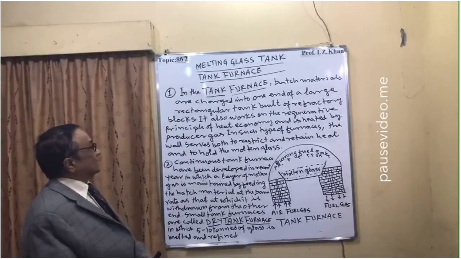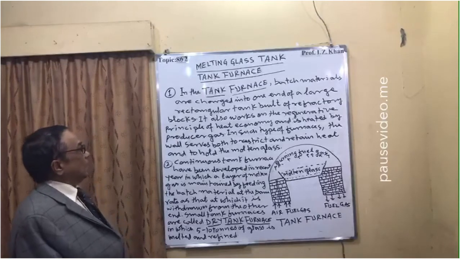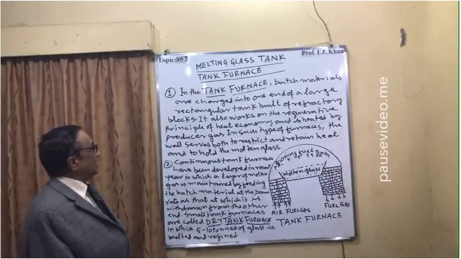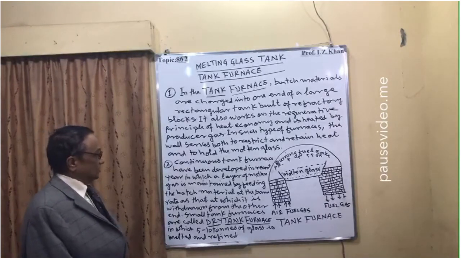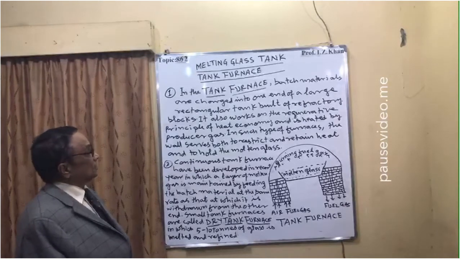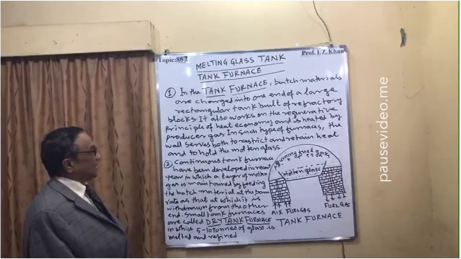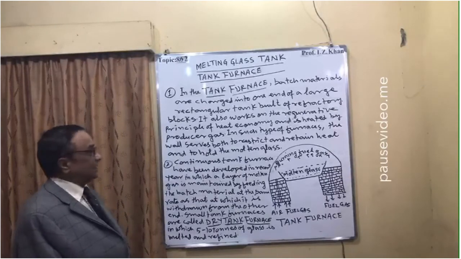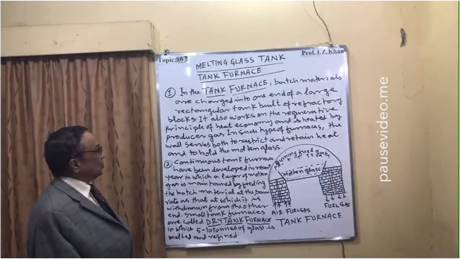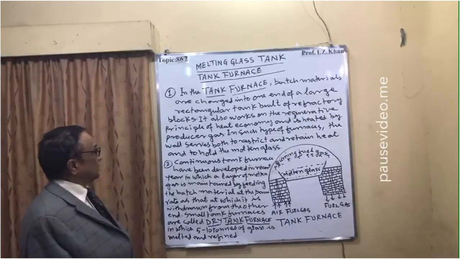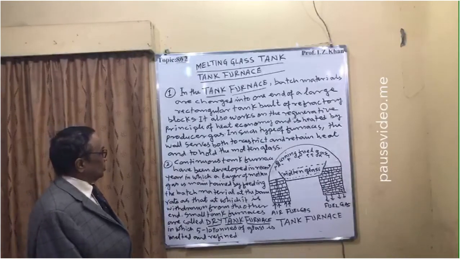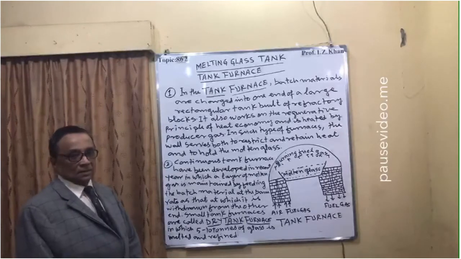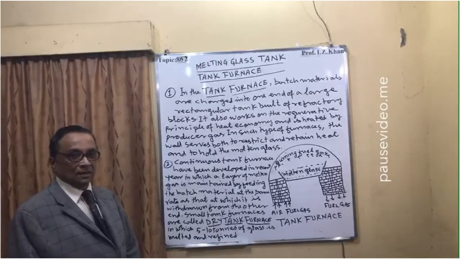Number one, in the tank furnace, base materials are charged into one end of a large rectangular tank built of refractory blocks. Refractory blocks are very important because they economize the heat energy. It also works on the regenerative principle of heat economy, and is heated by producer gas, or sometimes we can use electricity as the source of heat.